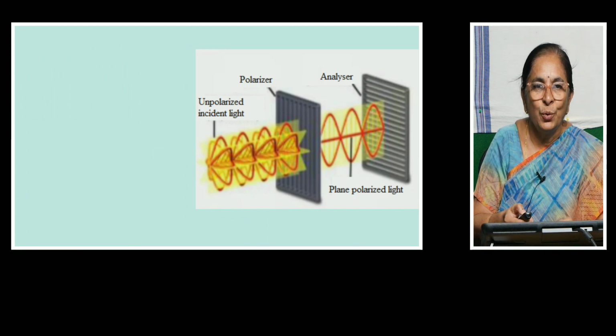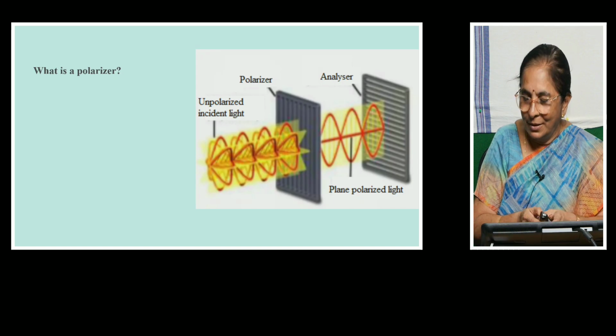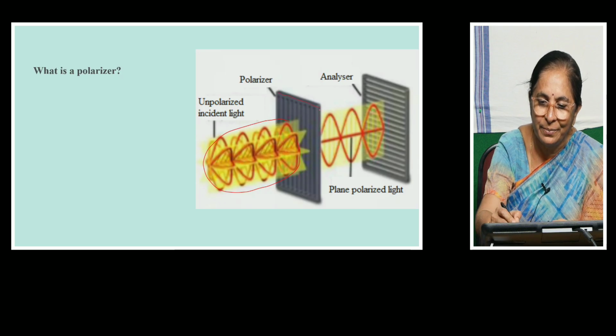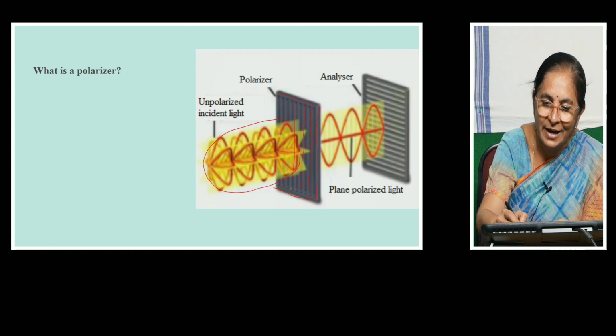Now let us see which is called polarizer and which is analyzer. So in this picture, you can see the incident light having vibrations striking the first polarizing film. Now you can see the specified direction called the optic axis. They are vertical lines.